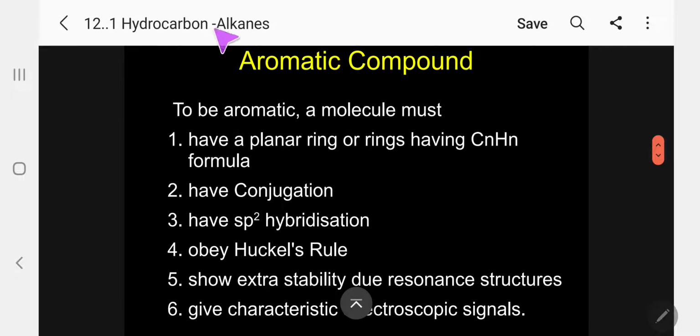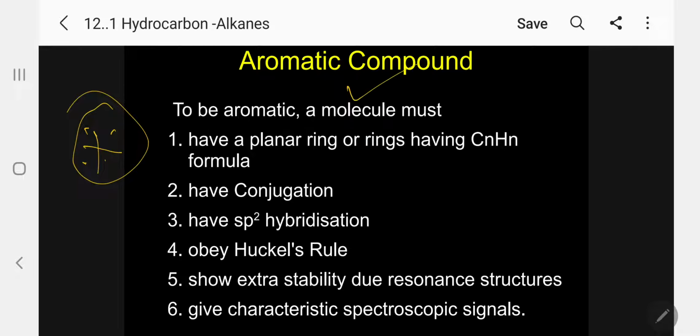Now, this is the most important again for all types of organic compounds. Whenever you study any type of organic compound, we are going to differentiate aliphatic and aromatic. One question will definitely be asked: which one among the following is aromatic or non-aromatic. To be aromatic, what are the conditions?